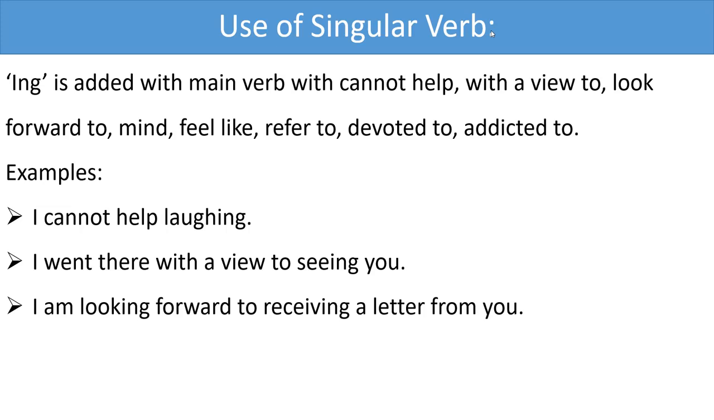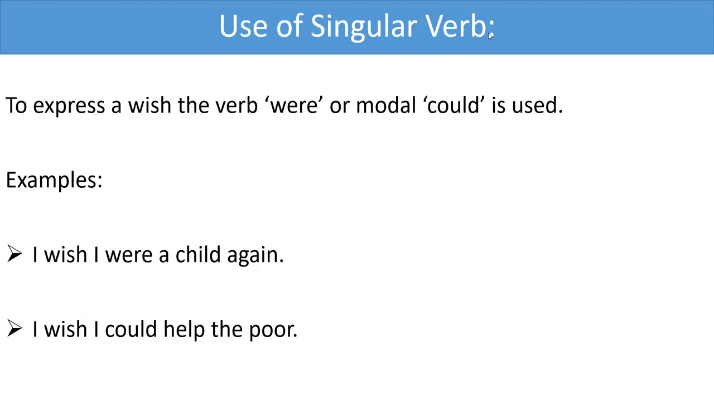I cannot help laughing. You have to put ing here. I went there with a view to seeing you. আমরা এখানে view to আছে, সুতরাং সির সাথে ing যোগ করছি। I am looking forward to, এখানেও আমাদের রিসিভের সাথে ing যোগ করতে হচ্ছে। Use of singular verb. Here are more examples for you.